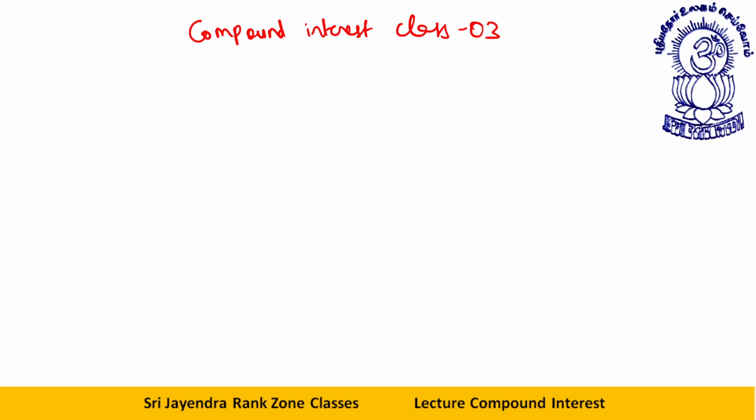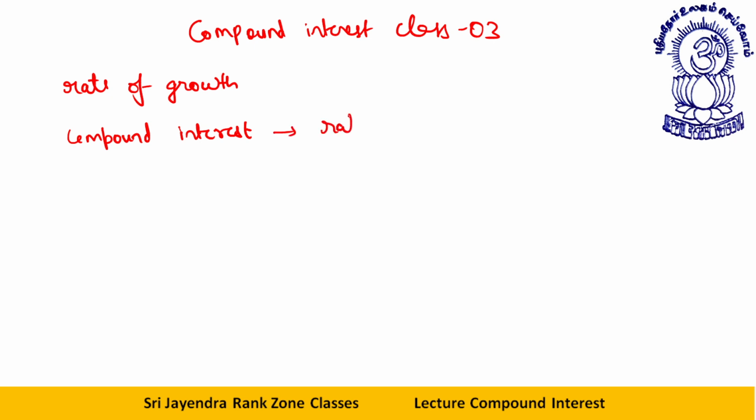Okay. So let's start with the topic compound interest, and let me start with the concept called the rate of growth. A rate of growth of the principal or amount, whatever. See students, what is the main funda of compound interest? The main funda of compound interest is rate of growth is same. What does it mean? It means